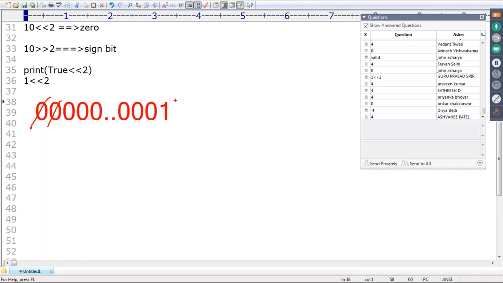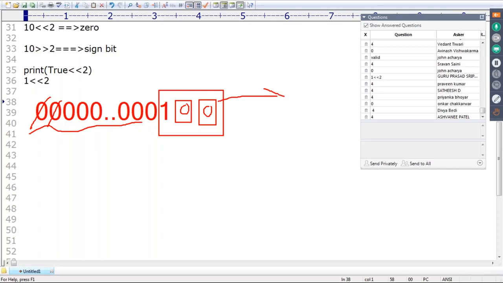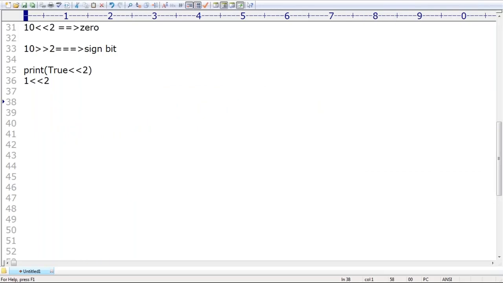Here 2 vacant cells by default will be there. These vacant cells are by default filled with always 0. Then automatically all these zeros only. Now this is the final value. What is this value? Can you spell out, sir? 4 itself is the value. Are you getting? 4 itself is the value, right? I hope everyone can understand.